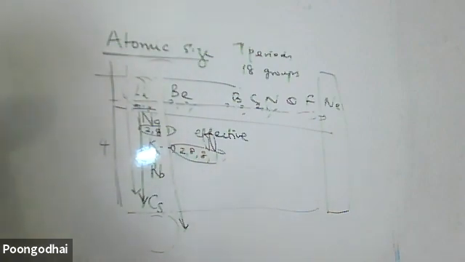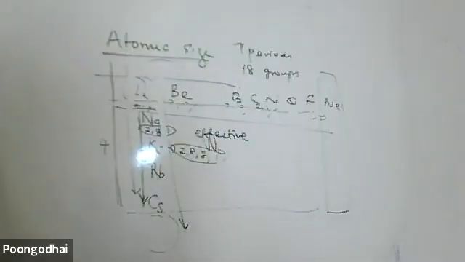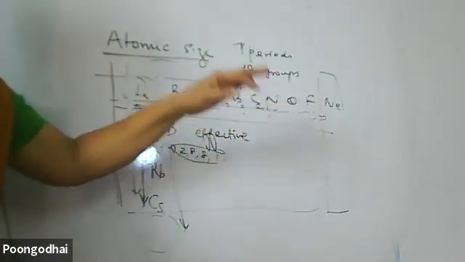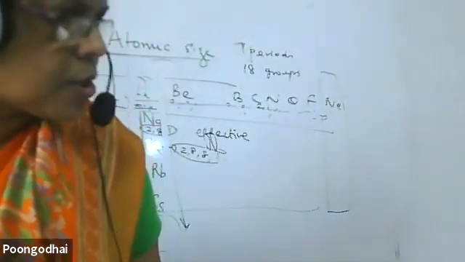Tell me, when I move along a period, what happens? The electrons get added up in the same shell. When I say electrons are added in the same shell, accordingly there will be an increase in the protons too.